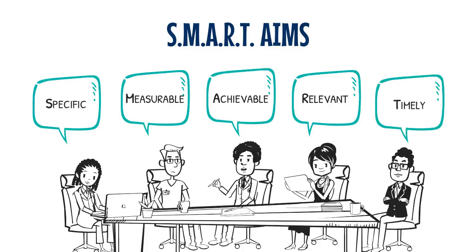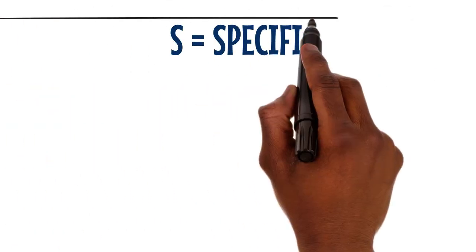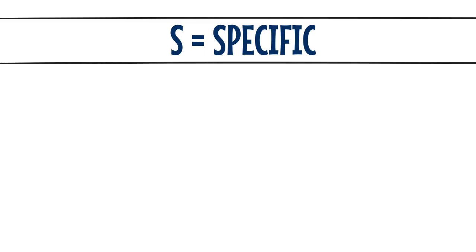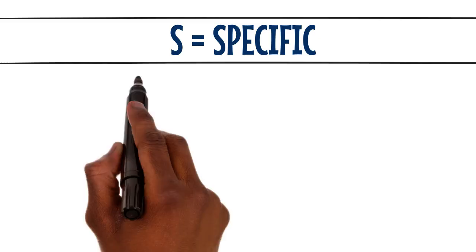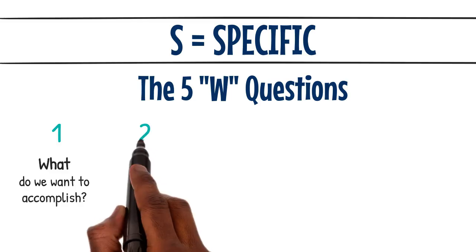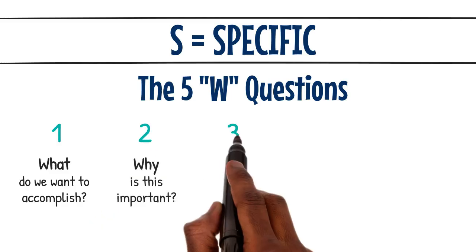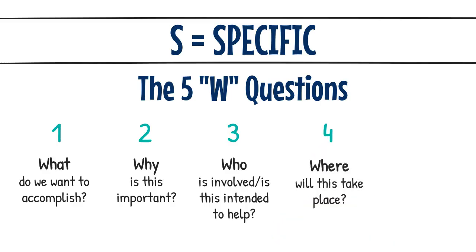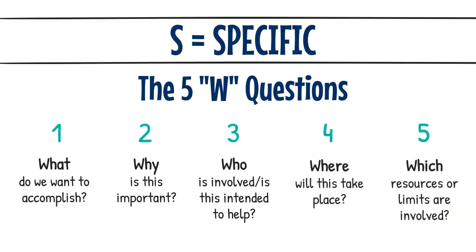Let's break down the components that make an aim SMART. First, the S for specific. By getting specific, you will clearly define exactly what needs to be done when creating a specific aim. Try to answer the 5 W questions. What do we want to accomplish? Why is this important? Who is involved? Or who is this intended to help? Where will this take place? Which resources or limits are involved?